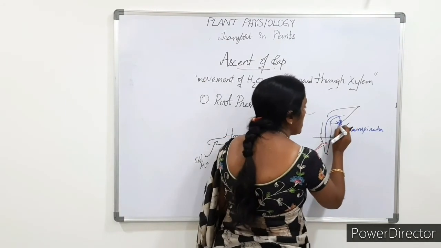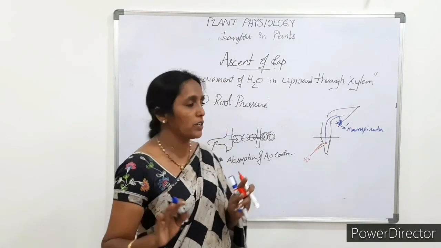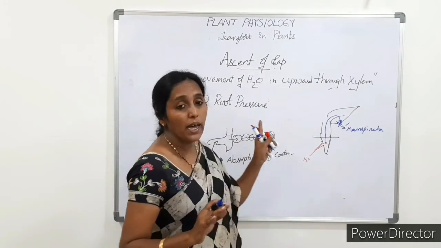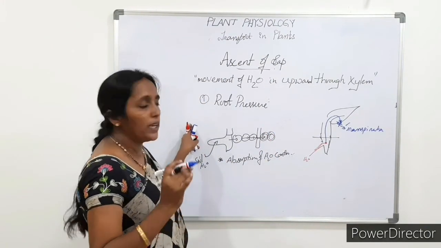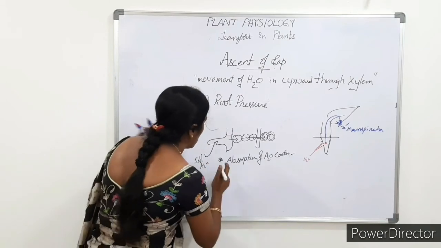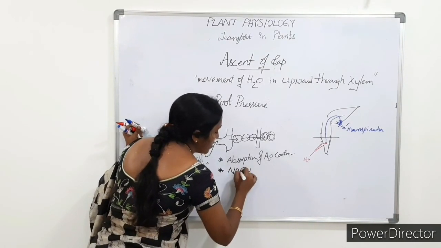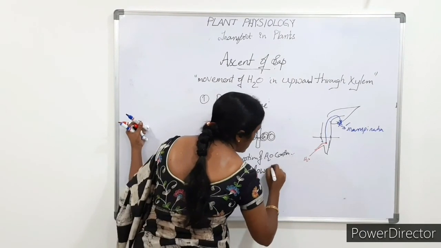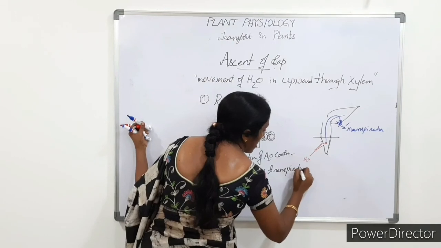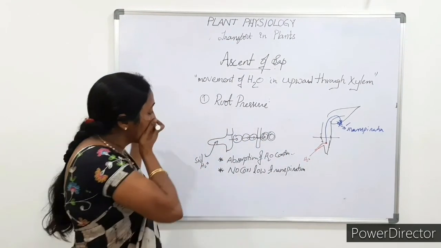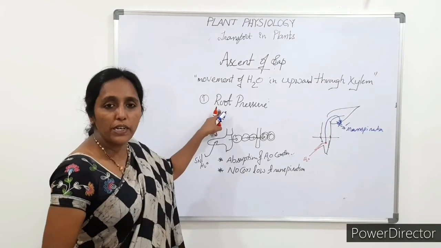Suppose the stomata are closed, that means there is no transpiration. Here I will write: there is no or low transpiration due to the closing of stomata. So these are some of the conditions for root pressure.